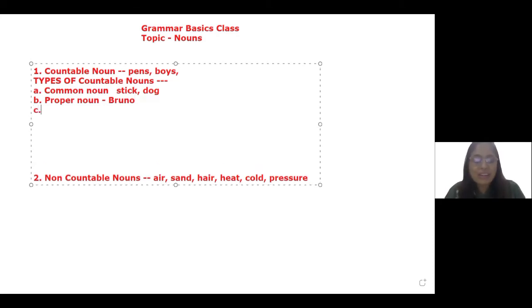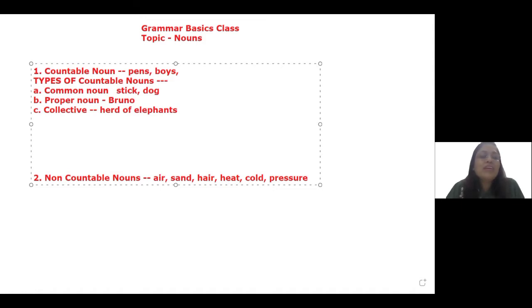And the third one is collective noun. Now, when we take a number of these and put them in a group, then it becomes a collection or a collective noun. For example, if I have so many elephants and I group them together and call it a herd, so it is a herd of elephants. So these are the three types of countable nouns, that is common, proper, and collective noun. Now, I'm sure you found that to be really very easy. Very well.